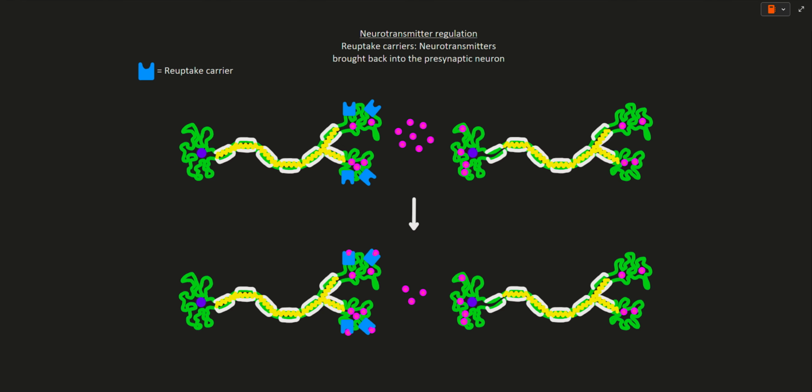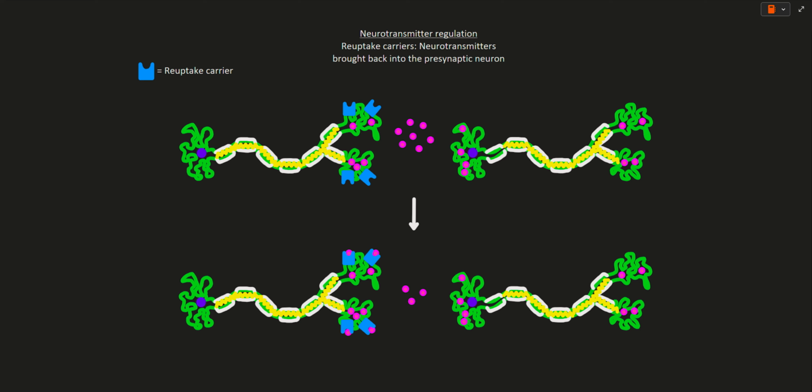Constant release of a neurotransmitter can lead to adverse effects. For example, too much dopamine may lead to someone becoming more aggressive. Increased dopamine is also linked to schizophrenia. That's why it's important to shut these signals off. There are 3 ways a signal can be regulated so this doesn't happen.